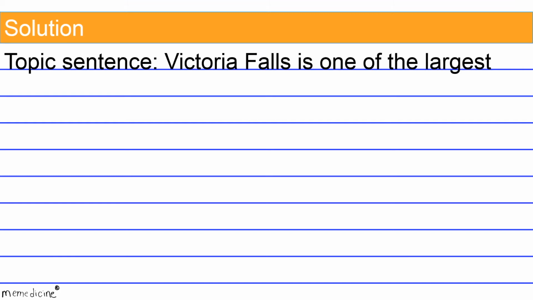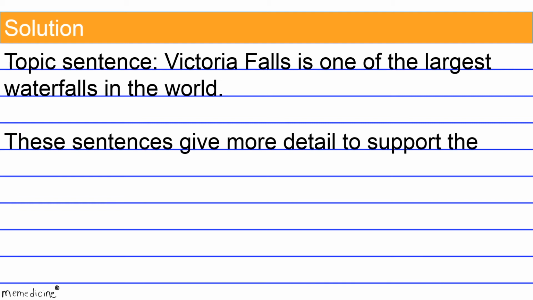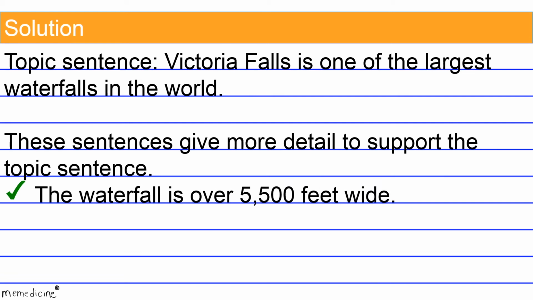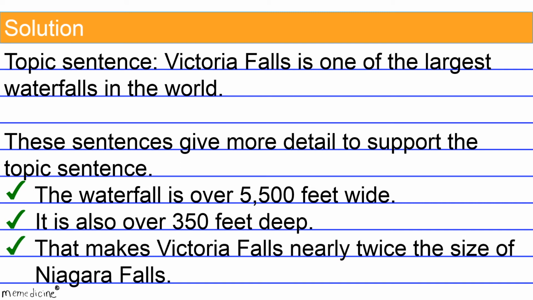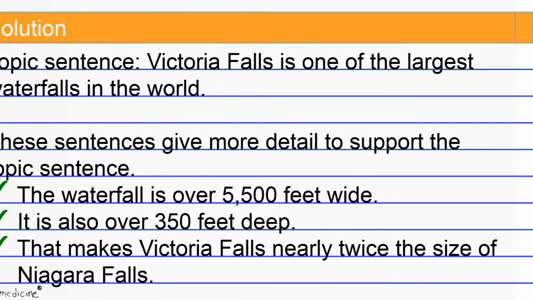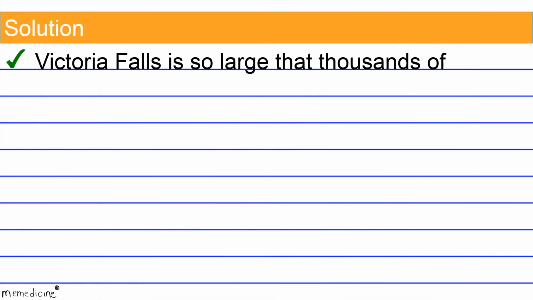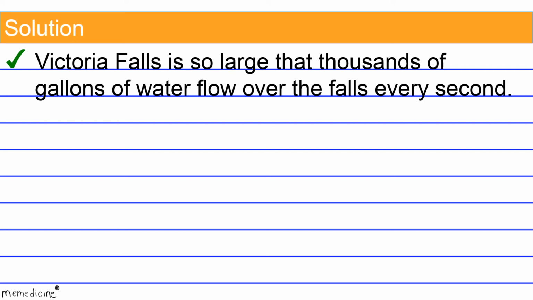The topic sentence we're given is Victoria Falls is one of the largest waterfalls in the world. These sentences give more detail to support the topic sentence. So the waterfall is over 5,500 feet wide, as well as it is also over 350 feet deep. The sentence that states, that makes Victoria Falls nearly twice the size of Niagara Falls, as well as the sentence that states Victoria Falls is so large that thousands of gallons of water flow over the falls every second.